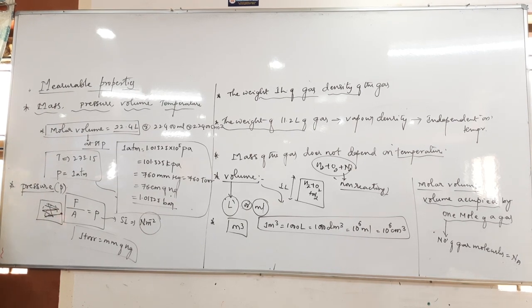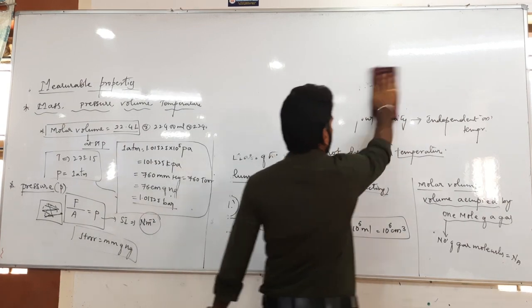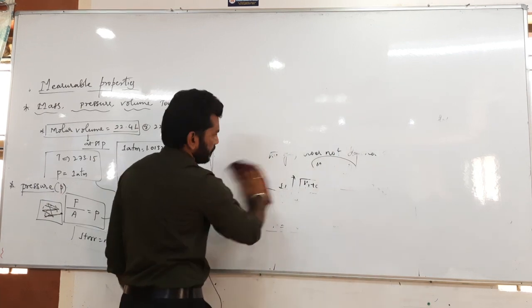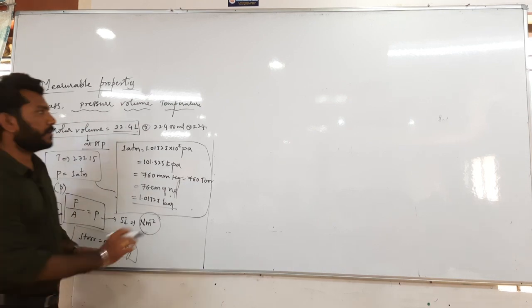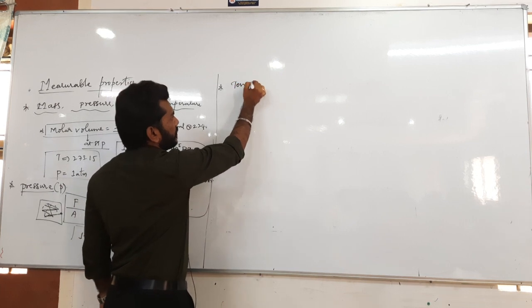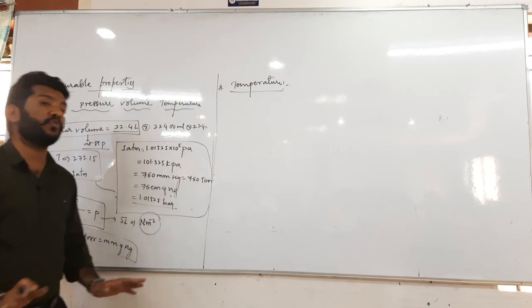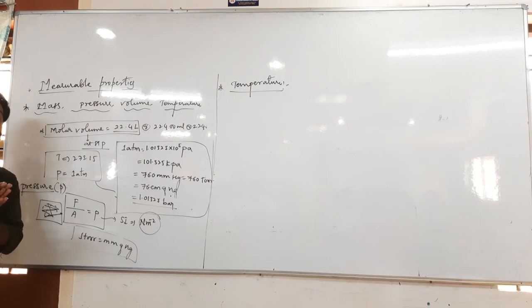So then temperature is another factor we have, another measurable property of a gas. So the last measurable property of gas is temperature. So guys, how can we measure the real temperature, with respect to what? With respect to the average kinetic energy of the gas molecules, which is directly proportional to absolute temperature.